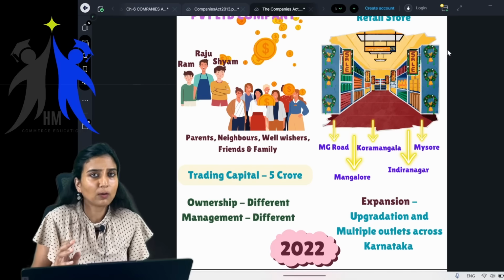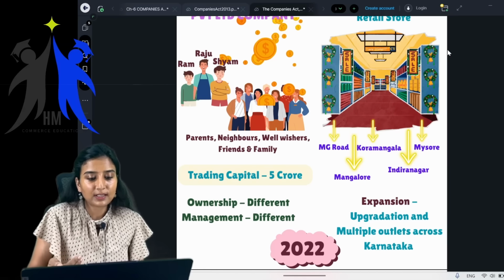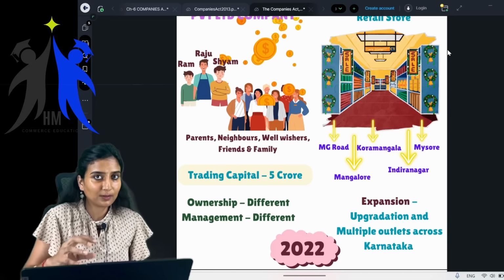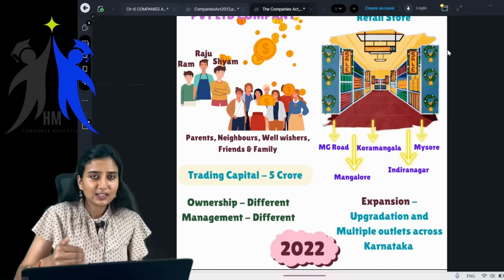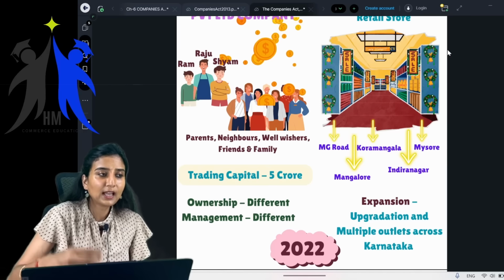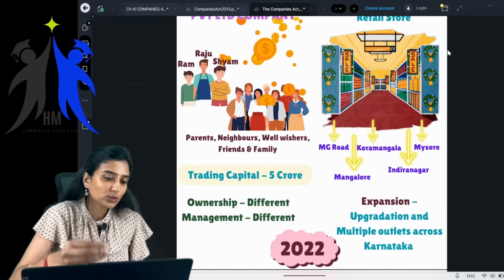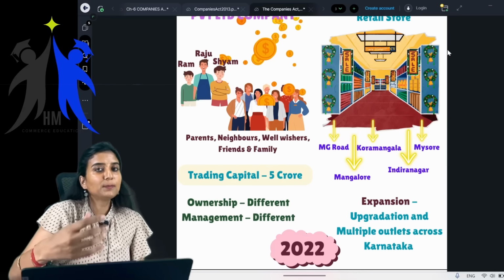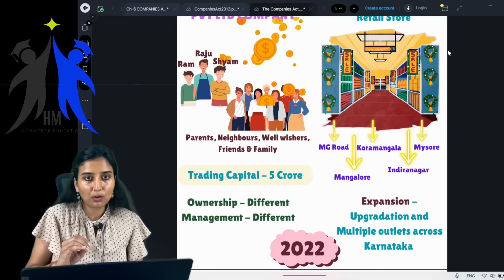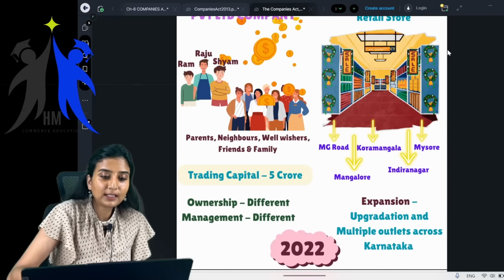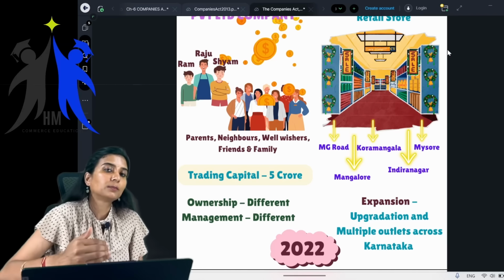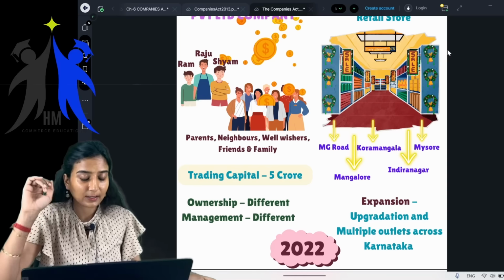Ma'am, how owner? Obviously, you're investing. Yes, you're investing in the shares, I think you can understand, right? You're buying the shares of the company and you will become the owner of the company. So whoever buys the shares of the company will become the owner of the company. So that is how your parents or your family or friends, whoever gives you money, will become the owners of that particular entity.